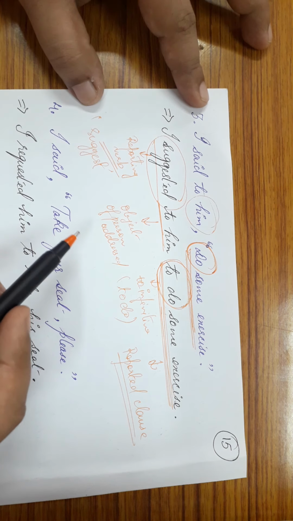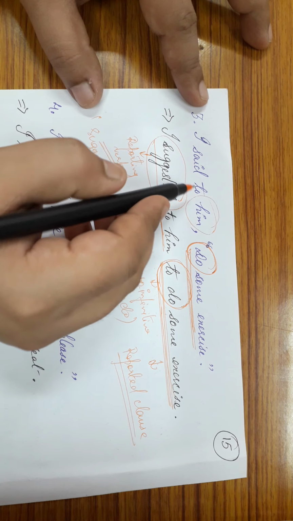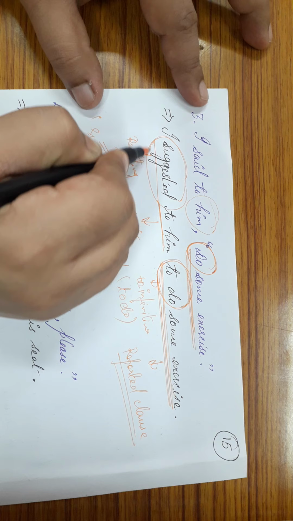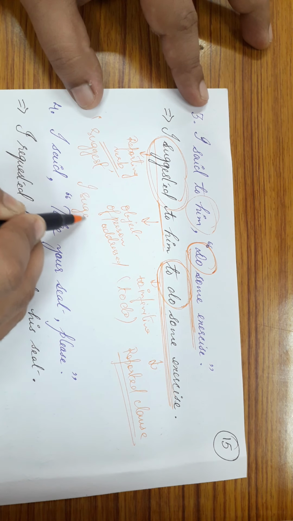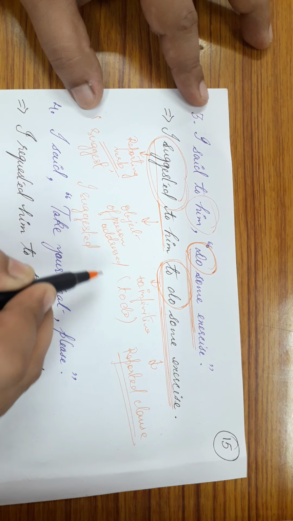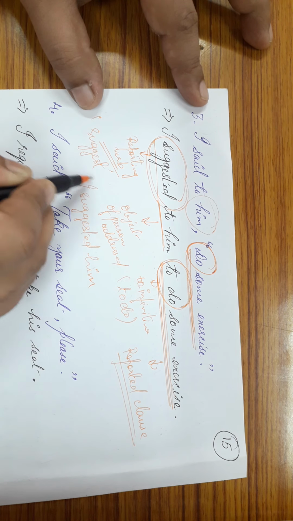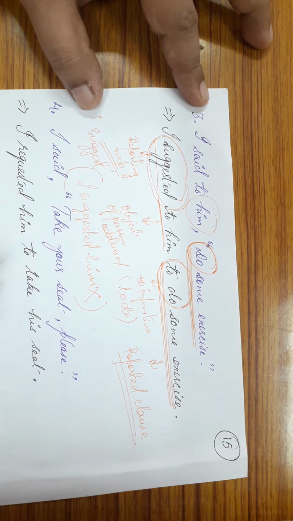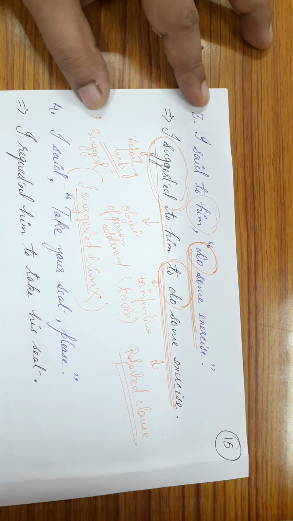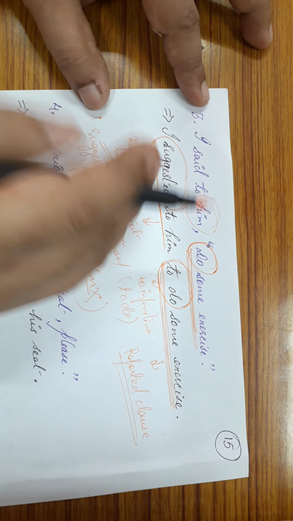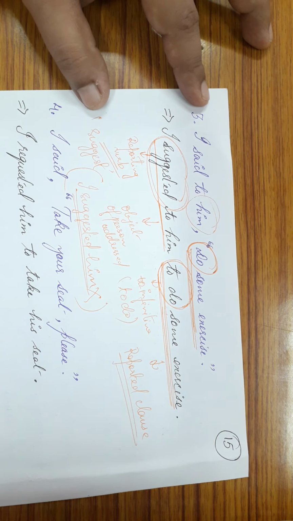One thing you must keep in mind, whenever we use the verb suggest, we never write I suggest him or I suggested him. We never write in this way. This is not the proper way of writing the verb suggest or suggested. Whenever you change the form, you will always write in this way: I suggested to him to do some exercise.